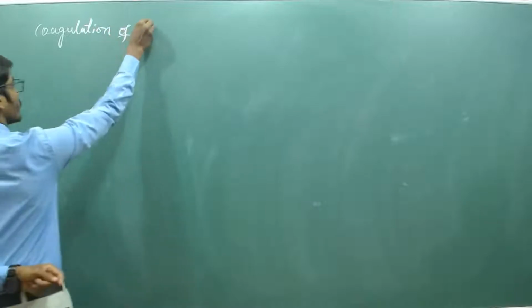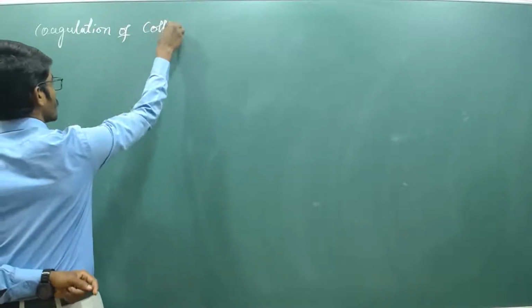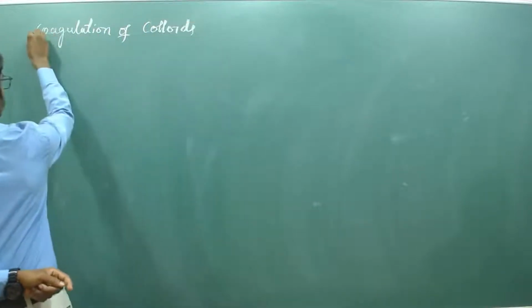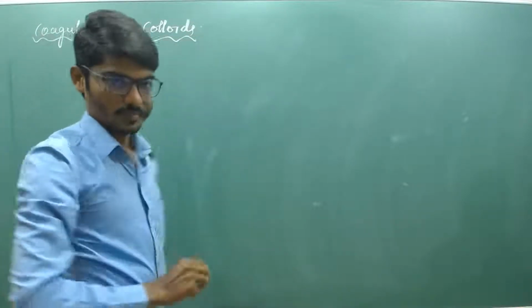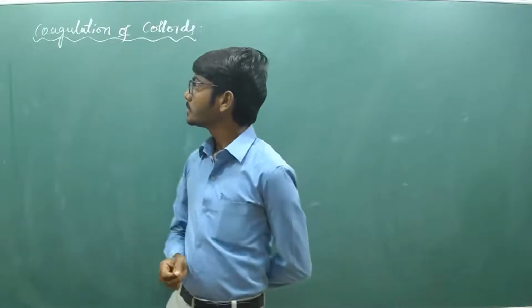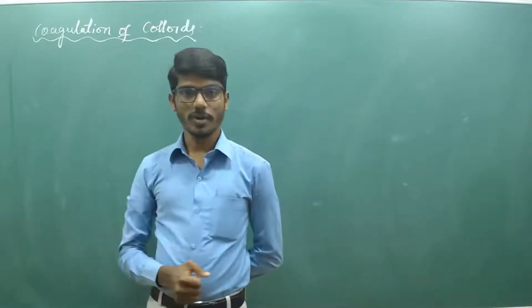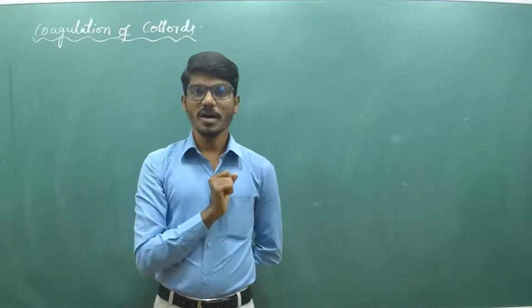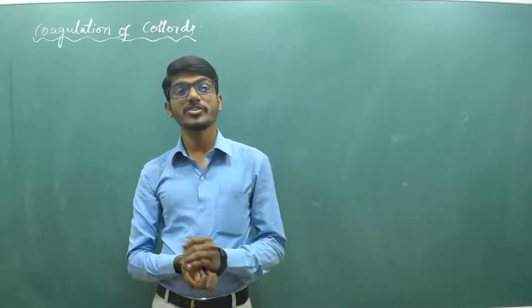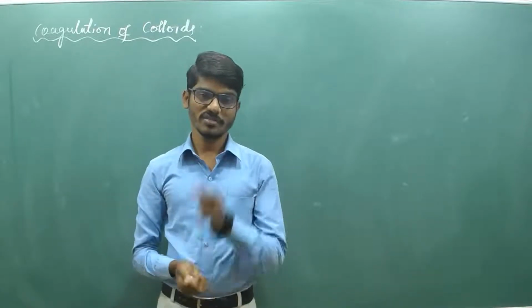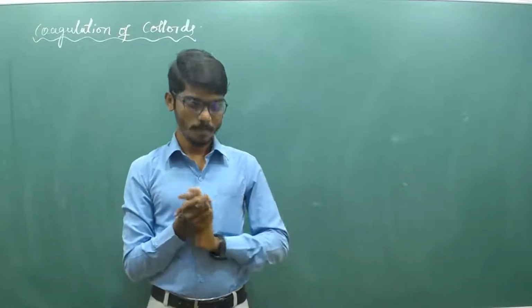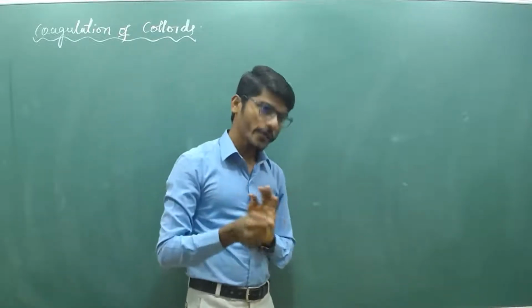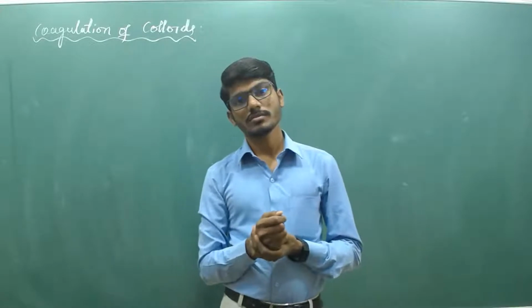Coagulation of colloids. What is meant by coagulation of colloids? In the preparation part, we have studied peptidization. See the definition of coagulation and peptidization. How are we going to prepare the colloidal solution?